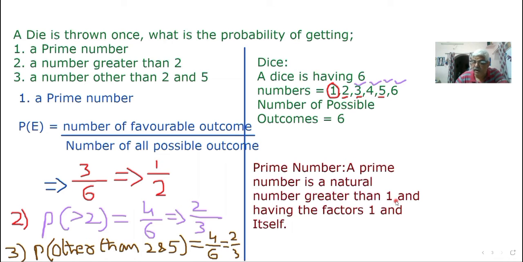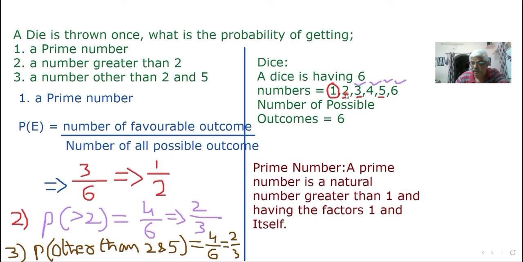Remember, very important. Usually many of you will again and again forget that 1 is not a prime number. Prime number definition is that it is greater than 1 and having the factors 1 and itself, meaning the number should come in the first table and the same number. Okay, now 1 we cannot consider as a prime number.